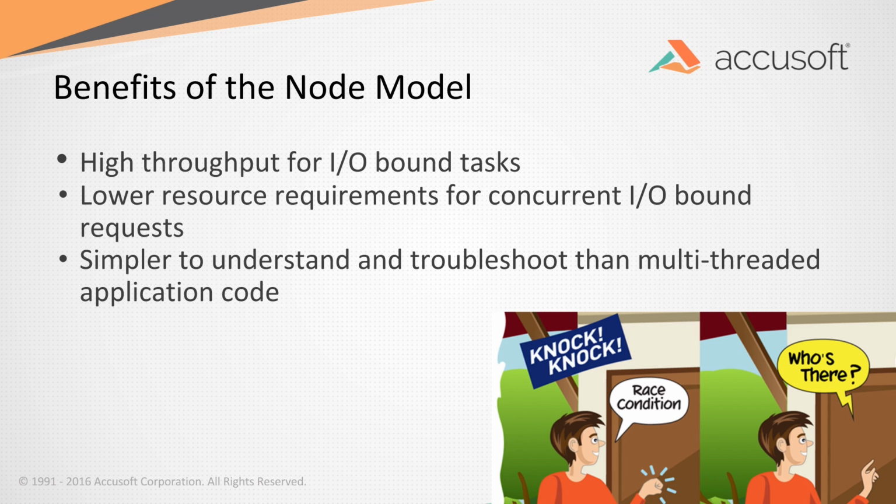It's also a lot simpler to understand and troubleshoot than multi-threaded application code. Anyone who's written threaded applications before may understand the comic at the bottom here. With a single-threaded model, you obviously still have race conditions. You can write bad asynchronous code, but you don't have, in the middle of running a synchronous process, something else happen on the system and change the state of my application. So it saves you from that headache.